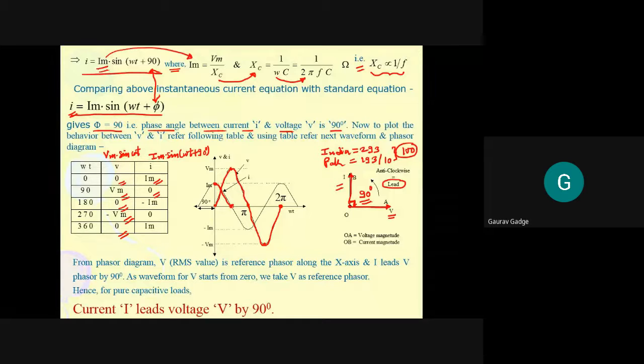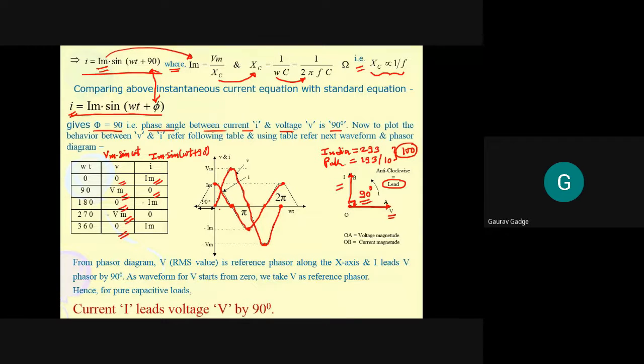When omega t is 180 degree, current is increasing towards negative magnitude. When omega t reaches 270 degree, see, current is reaching 0. When omega t reaches 360 degree, current is reaching positive maximum. So this is the waveform for current.